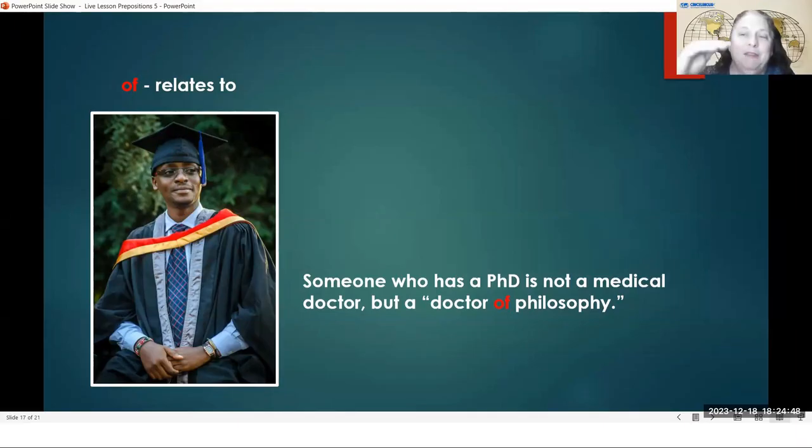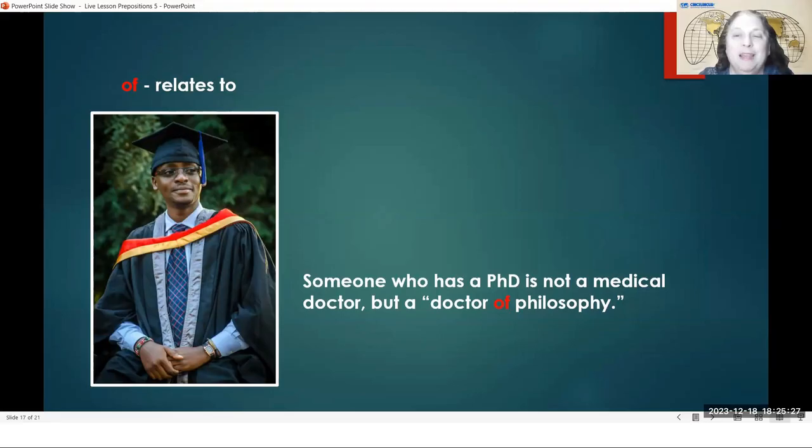That means that that's the very highest kind of university degree that you can get. You can go for 4 years and get a bachelor's degree. You can stay for an extra year or two to get a master's degree. And if you stay even longer than that, the very highest university degree that someone can get is a doctorate or a doctoral degree. And so if you are someone who has a doctor's degree in philosophy, then you have a PhD.